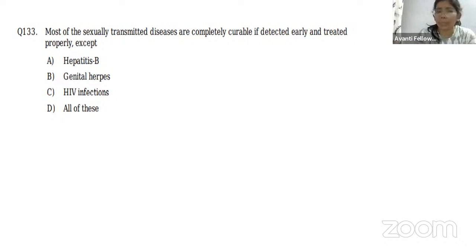Except hepatitis, except genital herpes, except HIV infection, or except all of these. Which is our answer? Sexually transmitted diseases are so dangerous that we cannot even detect them during the early stage. So all of these is the answer for this.